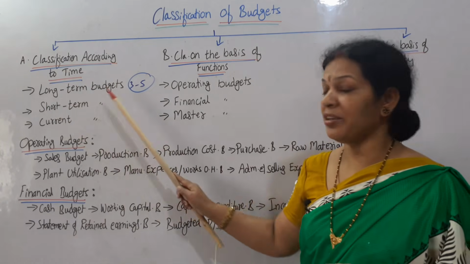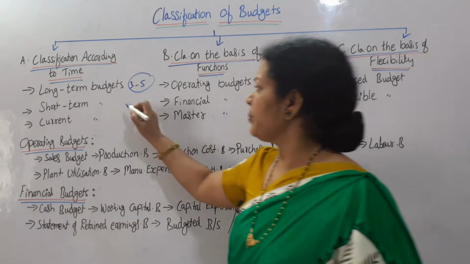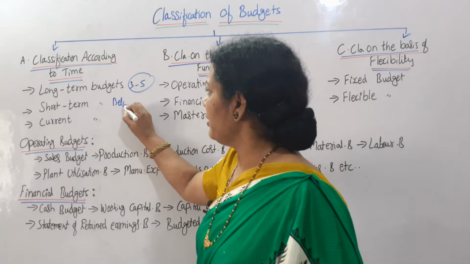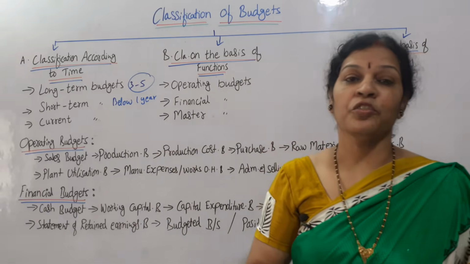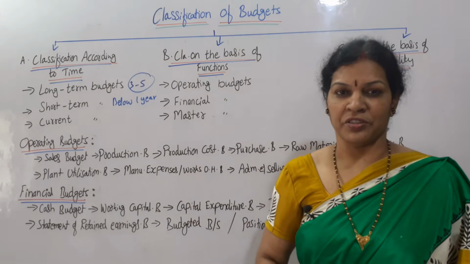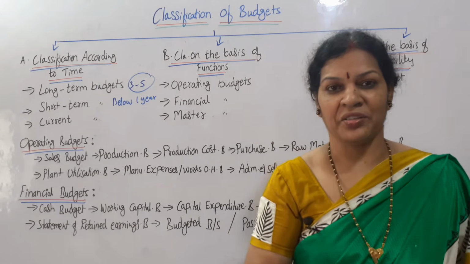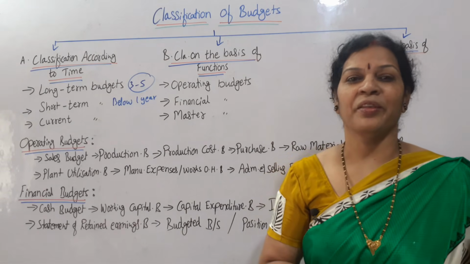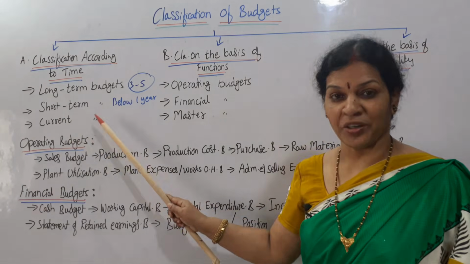Next one is short term budget. Short term budget means 1 year or below 1 year. We can say this is a short term budget. Most of the companies will be preparing the short term budget. But where the organization is a tiny organization, initial stage, they won't prefer long term, even they don't prefer short term also.